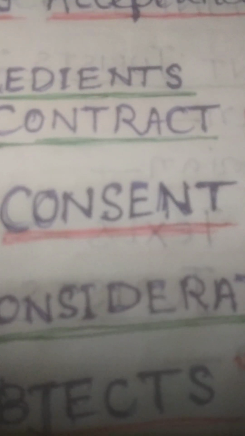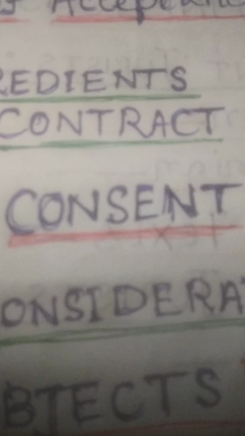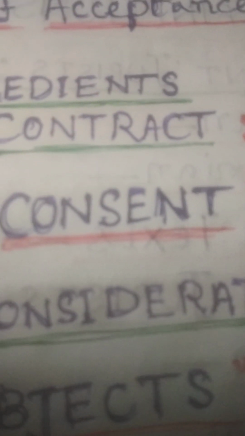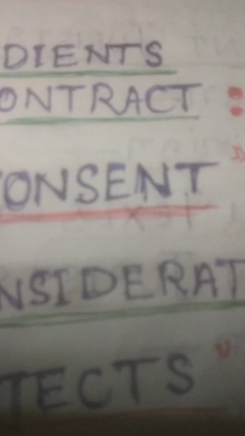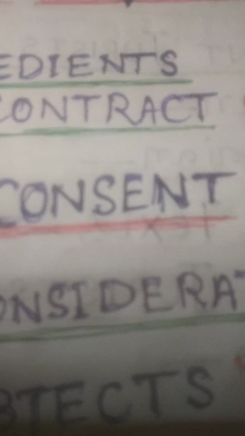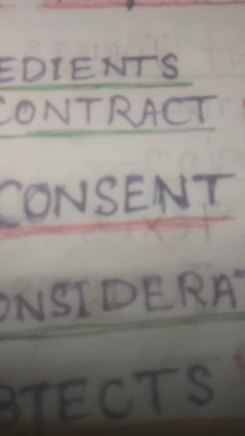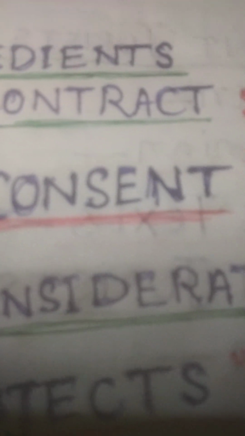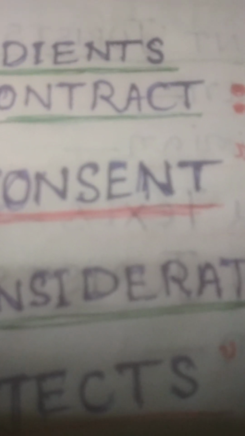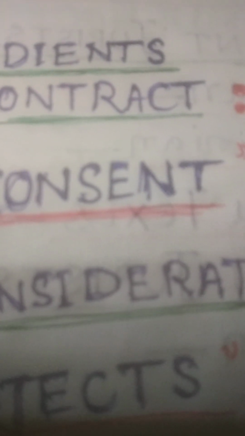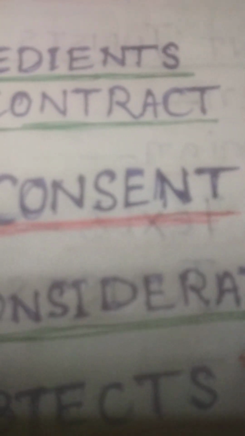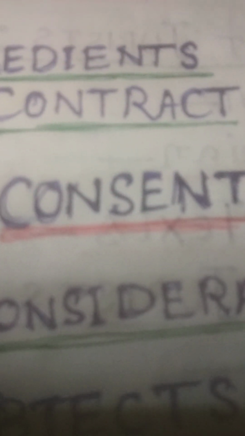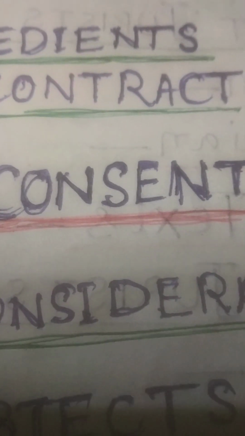Another example of uncertainty of consideration is that A agrees to sell a car to B at whatever amount B would pay to A. So here, as the amount is neither certain nor fixed, this kind of consideration is uncertain, so the contract itself is invalid.